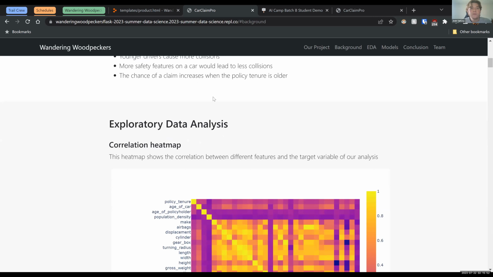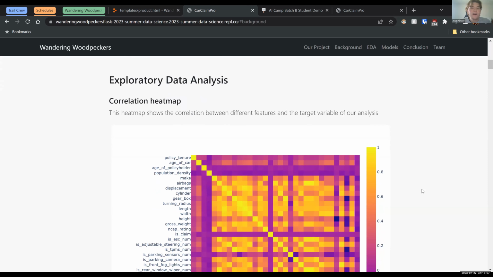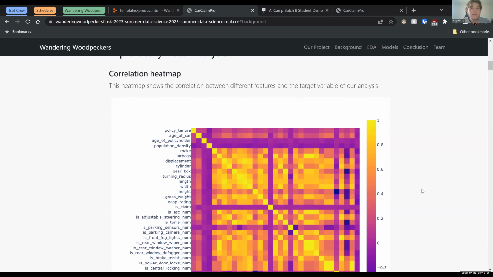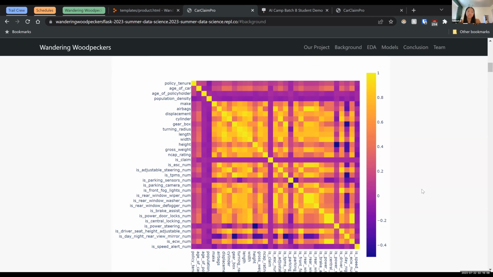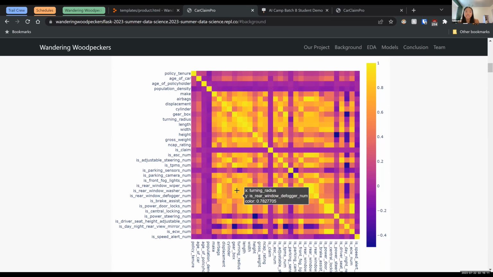And then moving on to a little bit more EDA, exploratory data analysis, just to show you guys some data that kind of supports our hypotheses or just kind of shows some new interesting data on it. This is our correlation heat map. It pretty much just shows the correlation between all the different variables in our data set. Our target variable is claim, which is kind of in the middle. As you can see, it does have a relatively low correlation with pretty much all the variables. So our models actually just train on the difference of the correlation instead of the correlation itself between the variables.